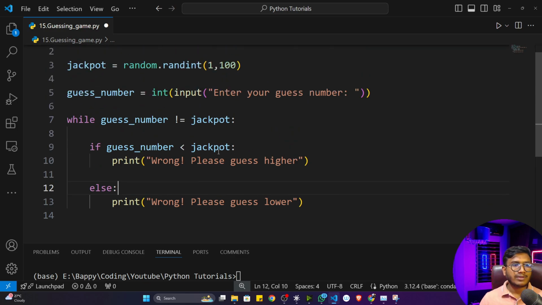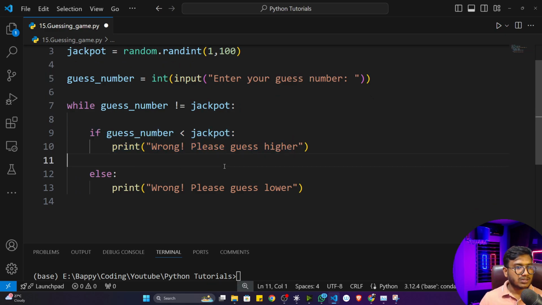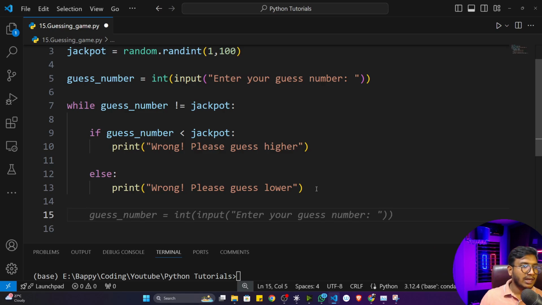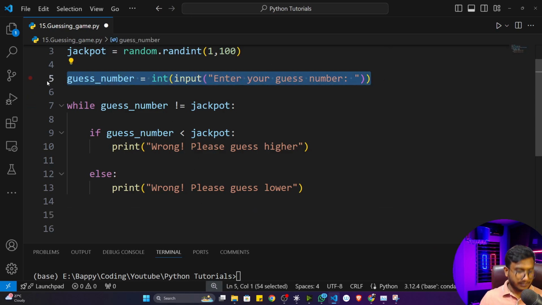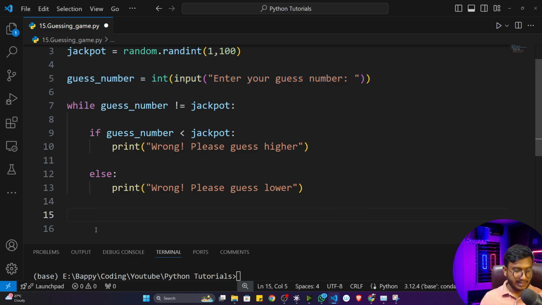Now see what will happen. Every time, this program will run unless and until it's matching. But whenever this statement is wrong, that means please guess higher or please guess lower, that time again the user will pass the number. So again I will give the user the chance to pass that number. So what I will do, outside of this particular condition, I'll just guess the number again.